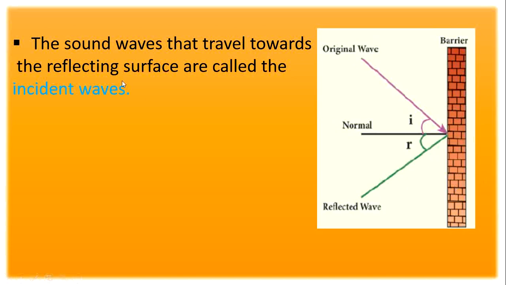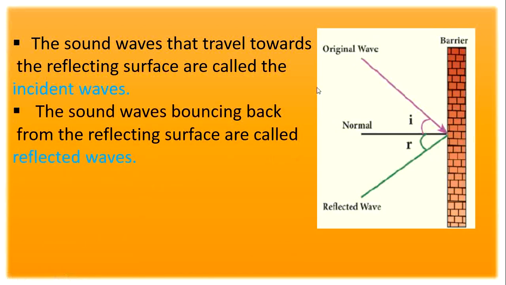Next, from this we have to see what is called incident wave. The sound wave that travels towards the reflecting surface is called the incident wave. Now this wave is called the incident wave. Next, reflected wave. The sound wave bouncing back from the reflecting surface is called the reflected wave.